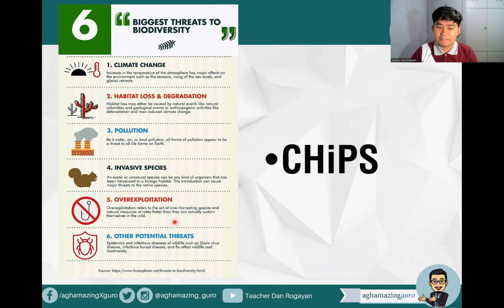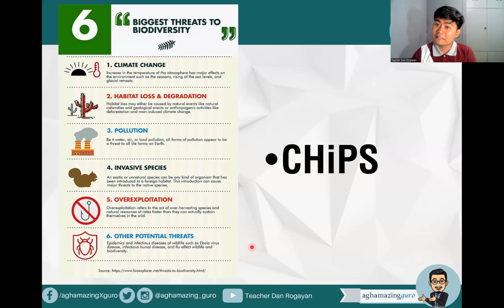Next is overexploitation. Overexploitation refers to the act of overharvesting species and natural resources at rates faster than they can actually sustain themselves in the wild. So, sobrang dami naman ng kinukuha or inaani natin, no? Without thinking of the future generation.